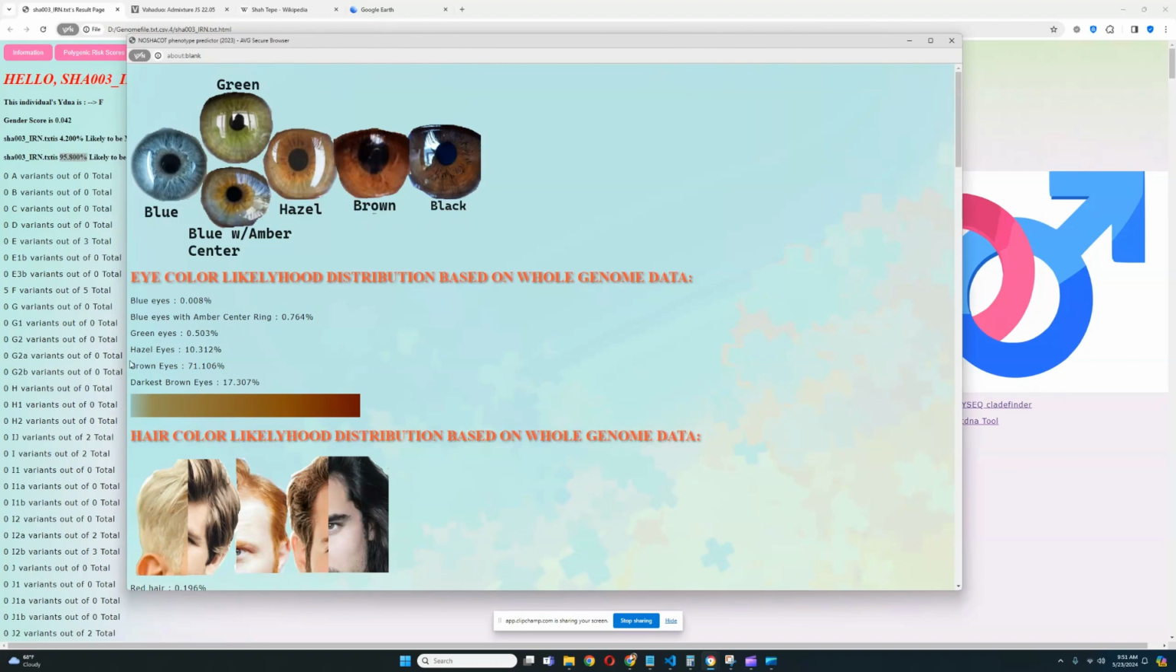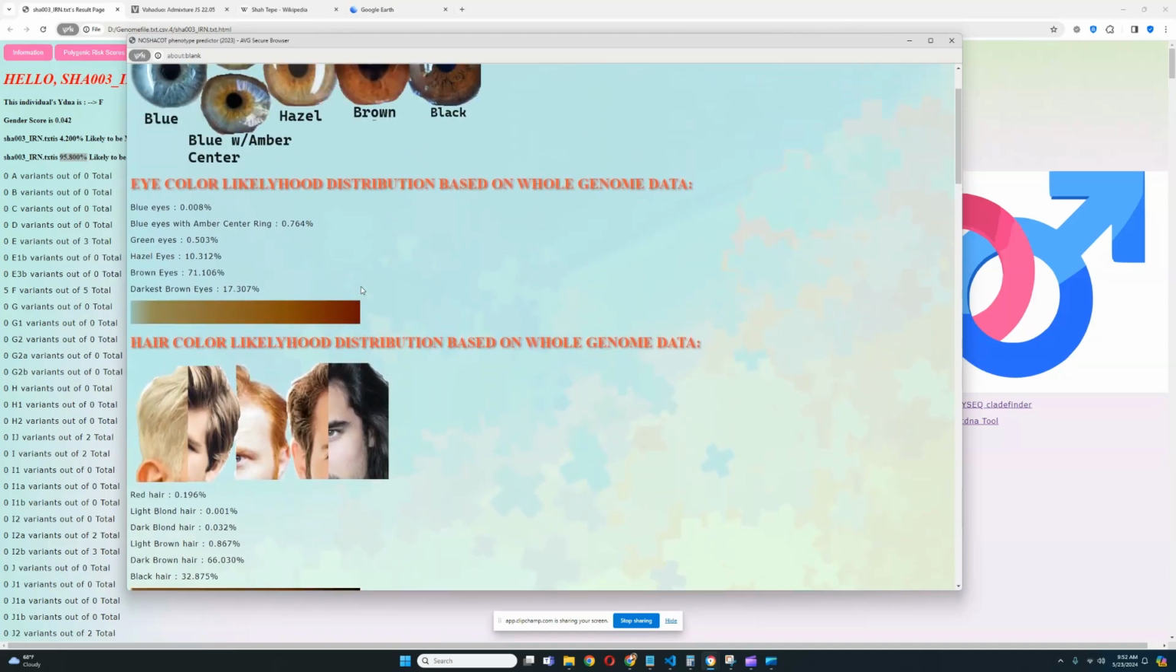And it looks like they have brown eye color. This woman has brown eye color at 71% likelihood. Definitely not blue eyes. Dark brown eyes are sort of possible at 17%. Hazel eyes are also sort of possible at 10%. Every other eye color is pretty much very improbable, impossible even. But most likely it is brown eyes for her.